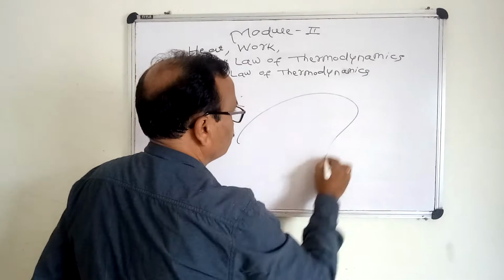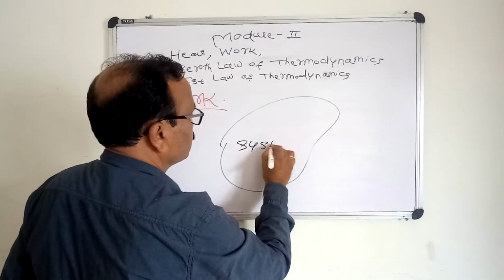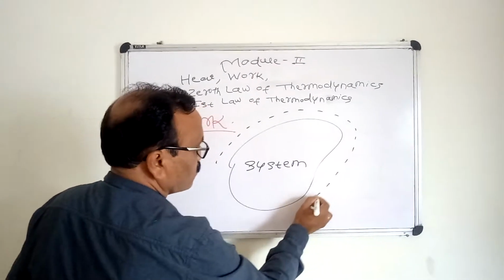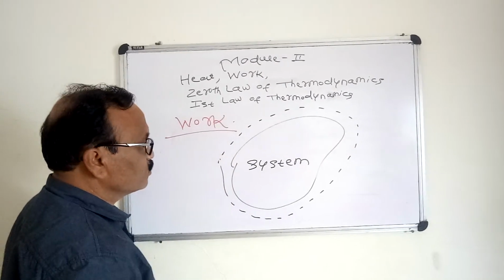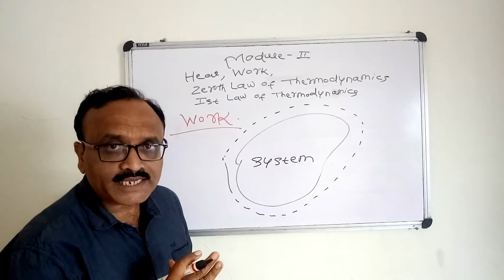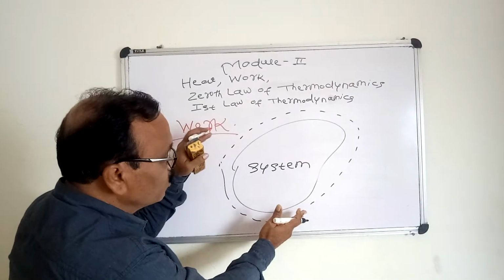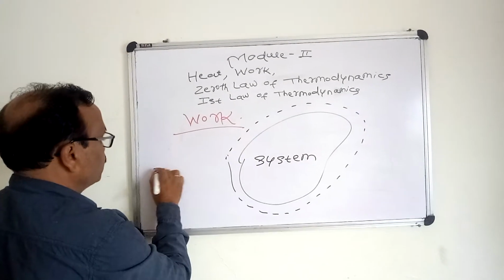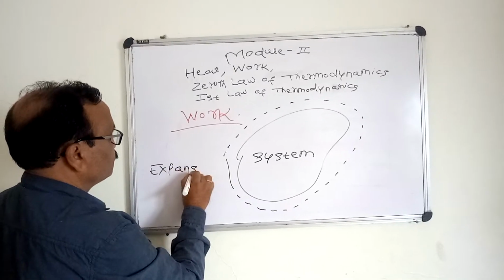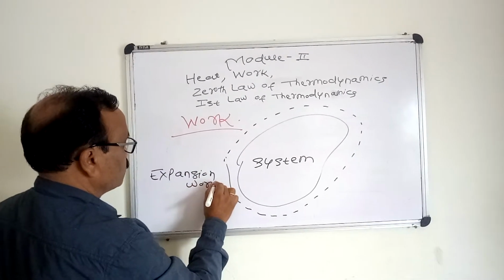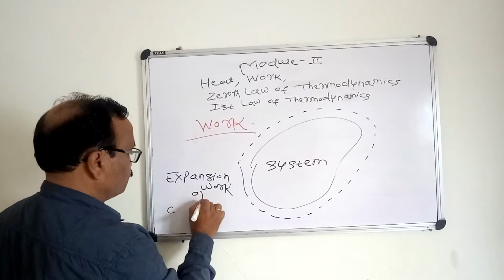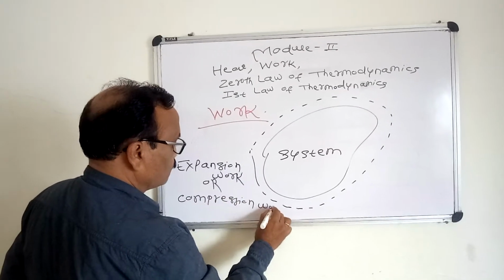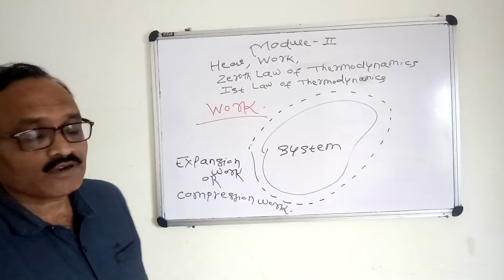Now let us see, one system is there. By virtue of the process, if the system boundary is going to expand or the system boundary is going to contract, that is expansion work or compression work.